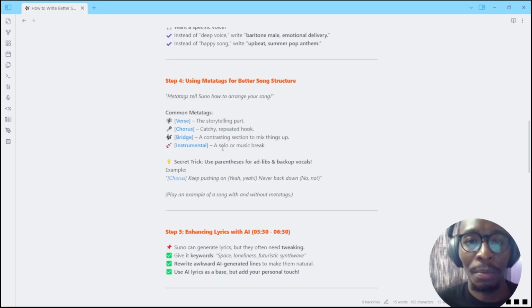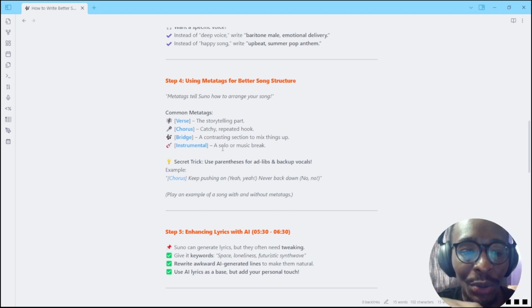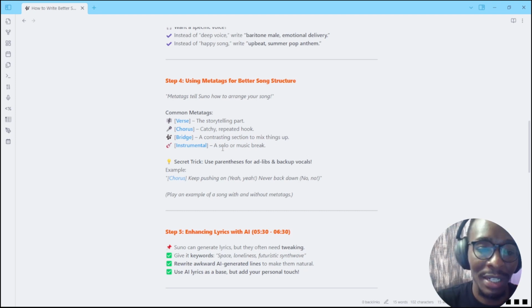The other step for making a very good song is making sure that you use meta tags. Meta tags are you describing to Suno how you want your song to be structured. For example, a meta tag telling Suno this is a verse, the storytelling part, then another meta tag for the chorus, then a bridge, and then a part I want to be instrumental.